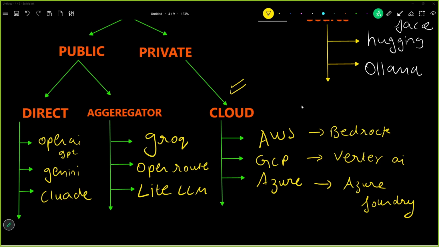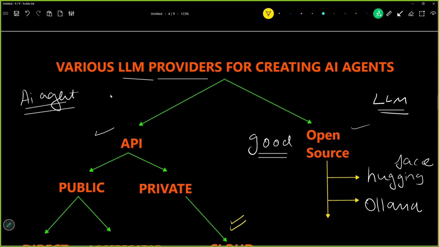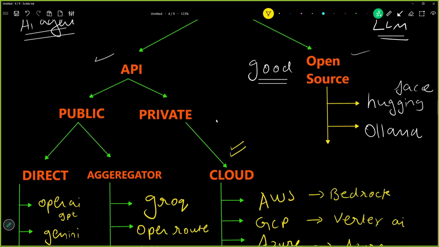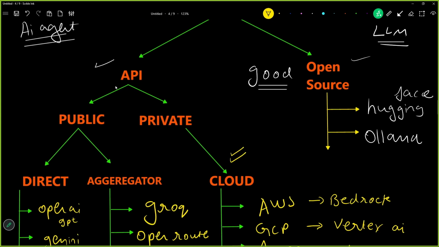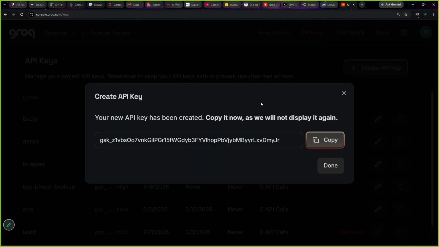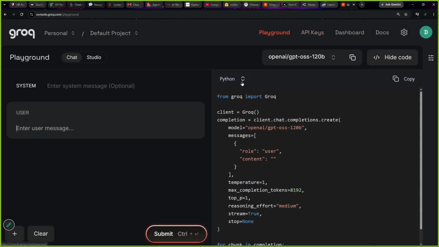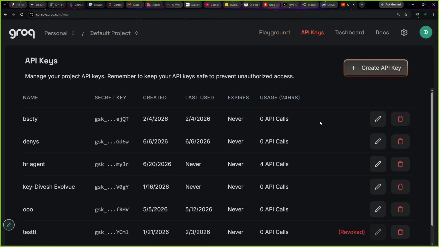So yeah, that was all about the various kinds of LLM providers we have. Okay, we have APIs and open source. For open source, we need good computer configuration. Then when we talk about API, you saw how I created an API key. I went to the website. So in order to use the Grok models, I will have to access their API key. Once I get their API key, I can use it in my software.